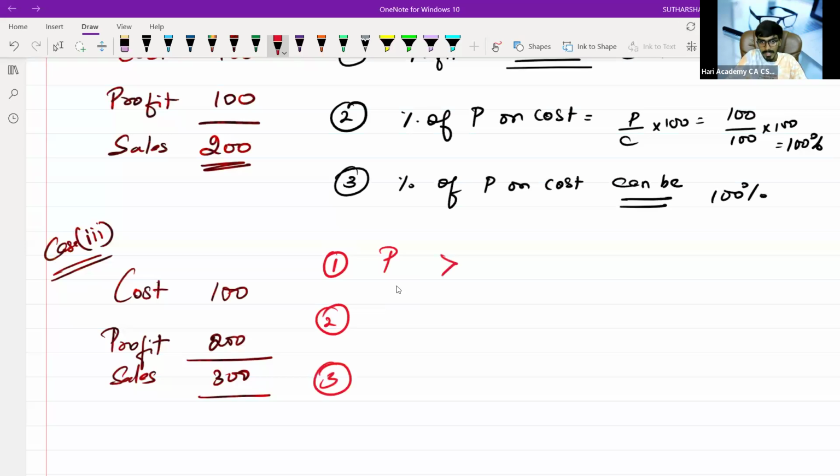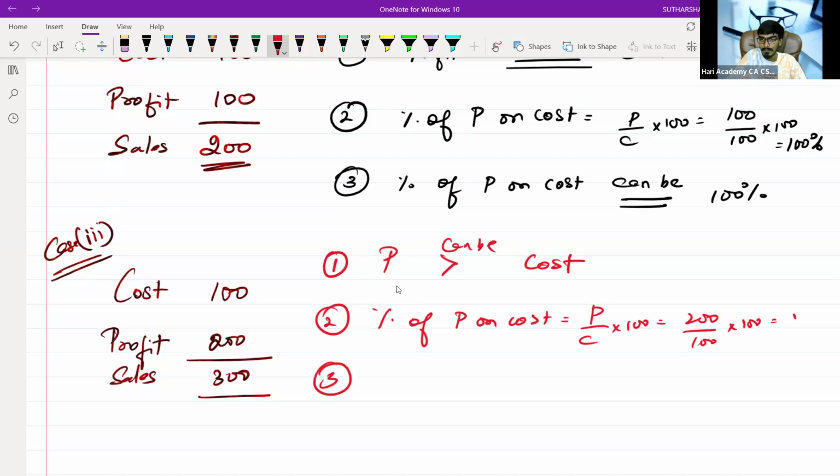Profit can be greater than cost. Percentage of profit on cost is equal to how much? Profit divided by cost into 100 will give you 200 by 100 into 100, which will give you 200%. Percentage of profit on cost can be greater than 100%. It can also be greater than 100%.